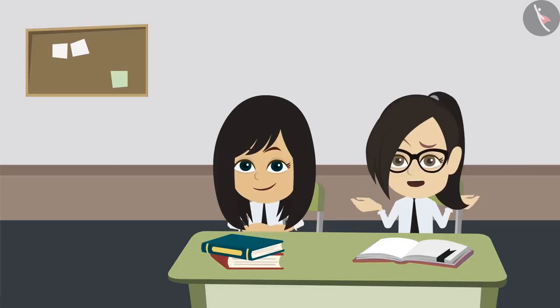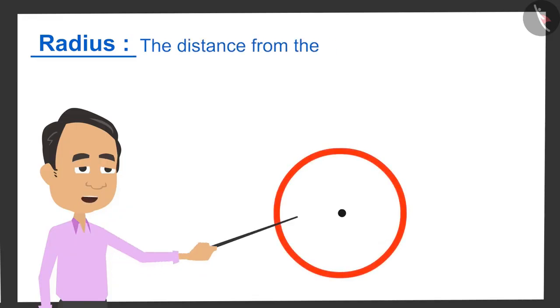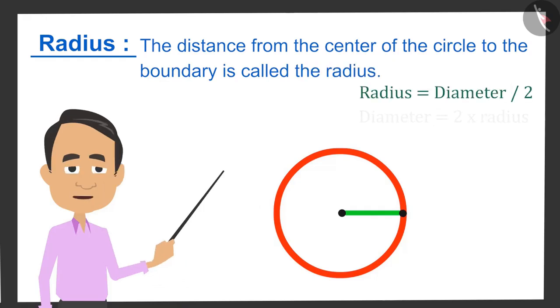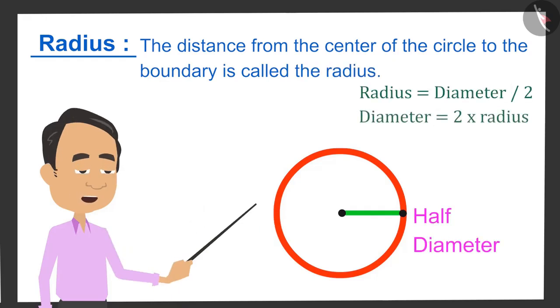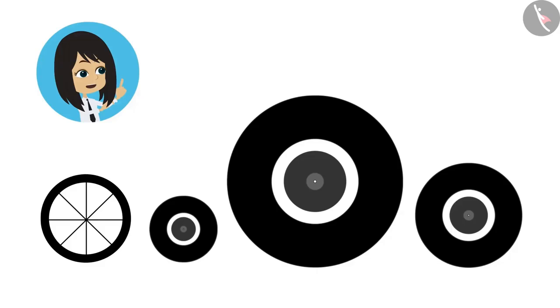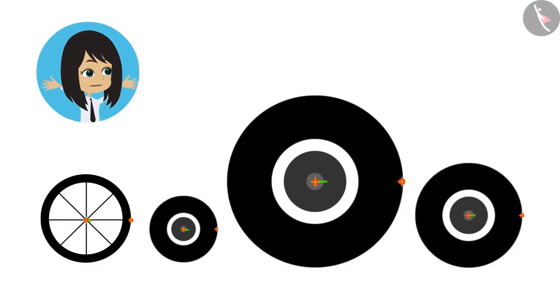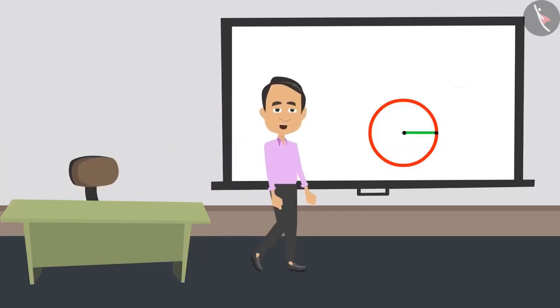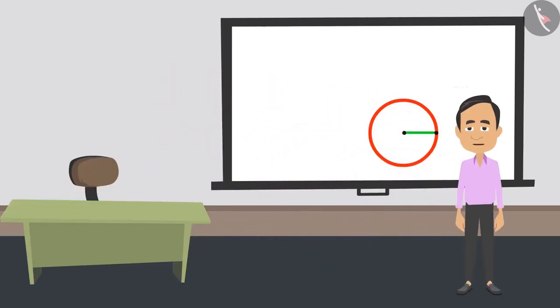So what is a radius? The distance from the center of the circle to the boundary is called radius. It is half of the diameter, so it can also be called half diameter. That means if we measure the distance from the center of the wheels to the boundary, then we will know their radius. Yes, and we can also tell the difference between wheels when we know the radius of different wheels. Absolutely right. Now you have understood how to measure a circle. So, now you can measure the wheels you were asking about.